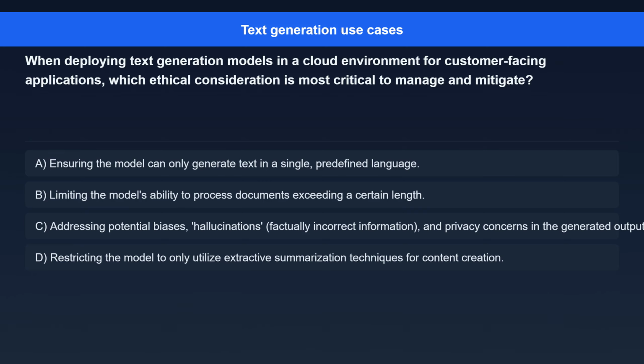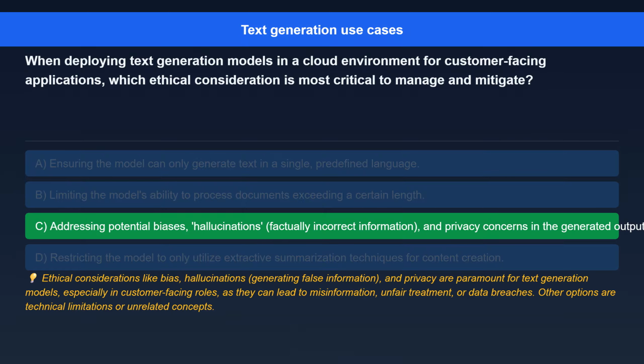Question 9. When deploying text generation models in a cloud environment for customer-facing applications, which ethical consideration is most critical to manage and mitigate? Option A. Ensuring the model can only generate text in a single, predefined language. Option B. Limiting the model's ability to process documents exceeding a certain length. Option C. Addressing potential biases, hallucinations, factually incorrect information, and privacy concerns in the generated output. Option D. Restricting the model to only utilize extractive summarization techniques for content creation.